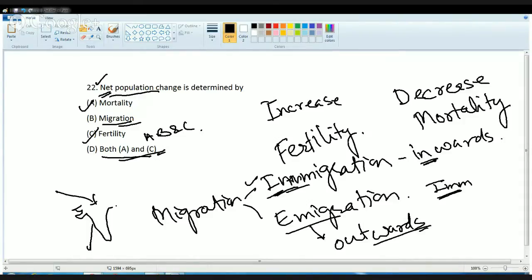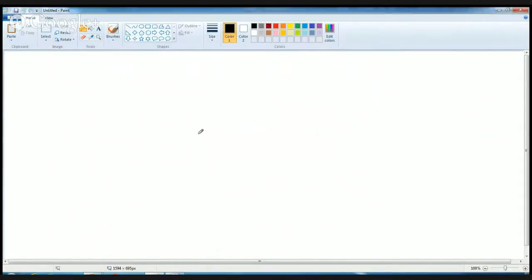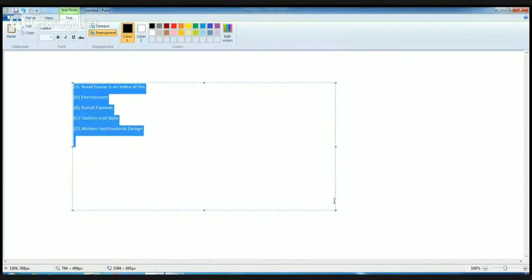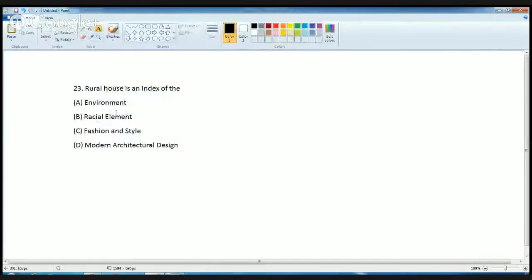The next question is one where students should get bonus marks. The next question is a bit direct: rural house is an index of. Now in a rural area, people do not have much resources, okay? So whatever they use to make their houses or dwellings, they usually use the things around them. So a rural house technically is an index of environment.